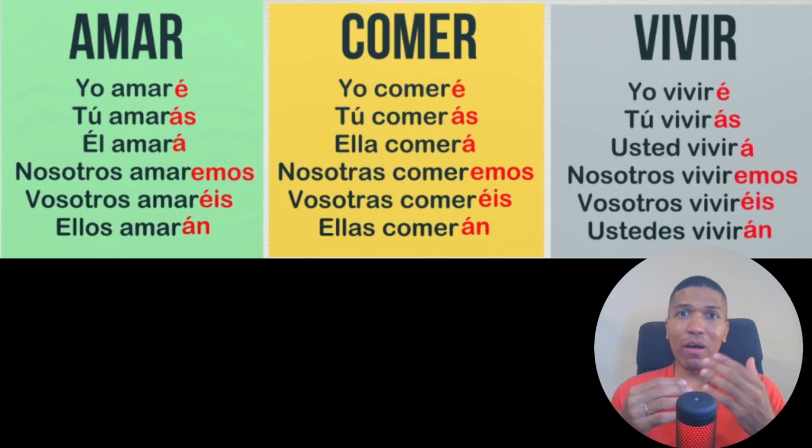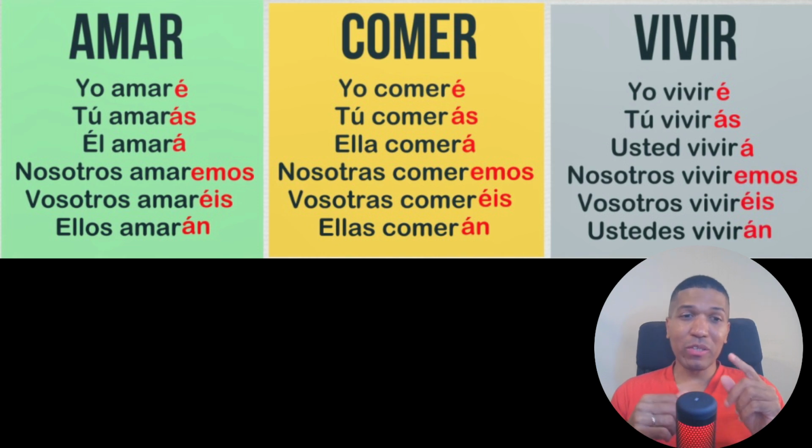So in present, you have three groups, three different endings. In past, we have two different endings and sometimes three, and different pasts, a lot of pasts in Spanish, yes. And in future, we have this one and you only need to add é, ás, á, emos, éis, án. Yes, just like that. It's not so hard, in fact.